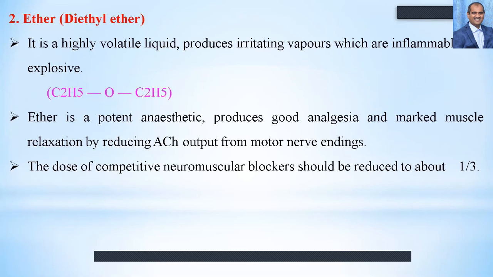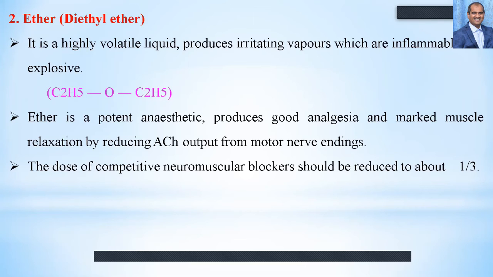The another agent is diethyl ether, or ether, which is also an important agent. The formula is C2H5-O-C2H5, and it is a highly volatile liquid, produces irritating vapors which are highly inflammable and catch fire and can explode. So ether is a potent anesthetic, produces very good analgesia and marked muscle relaxation, reducing acetylcholine output from the motor nerve endings or the vagal stimulation. The dose of competitive neuromuscular blocker should be reduced to one third.